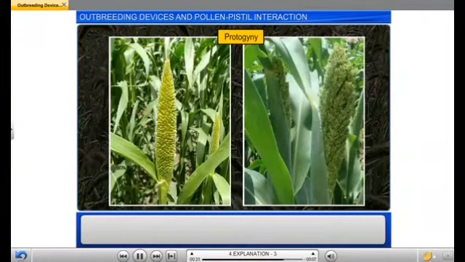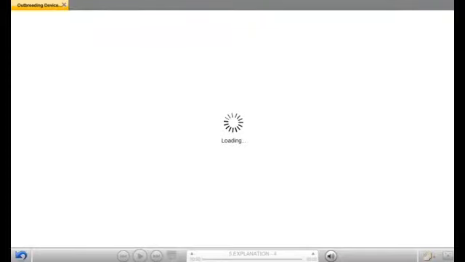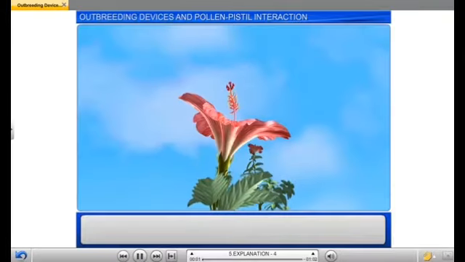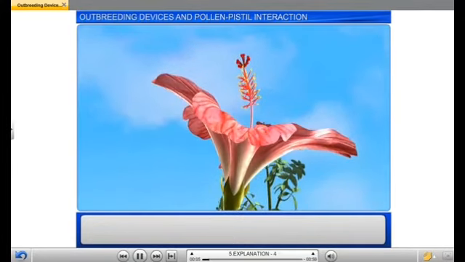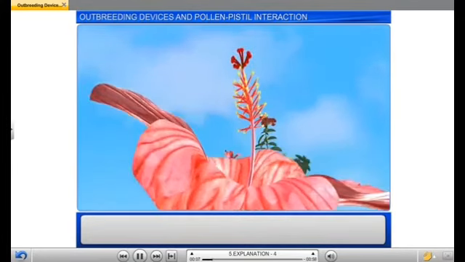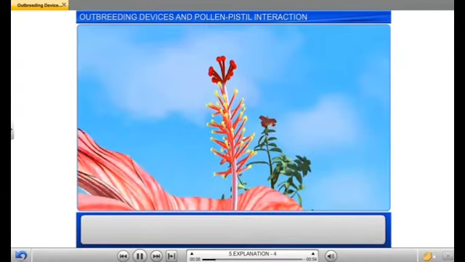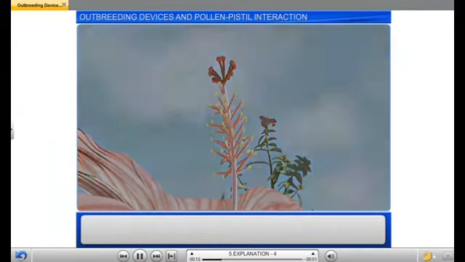This is a genetic mechanism that prevents self-pollination and encourages cross-pollination.